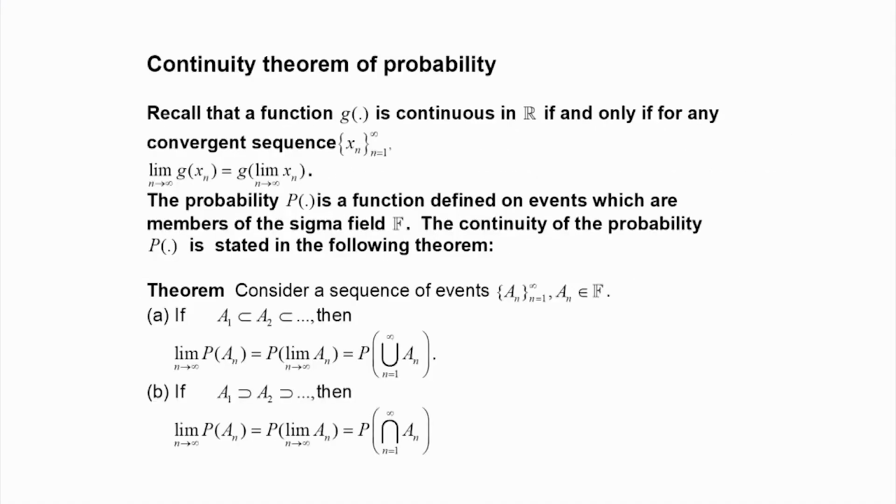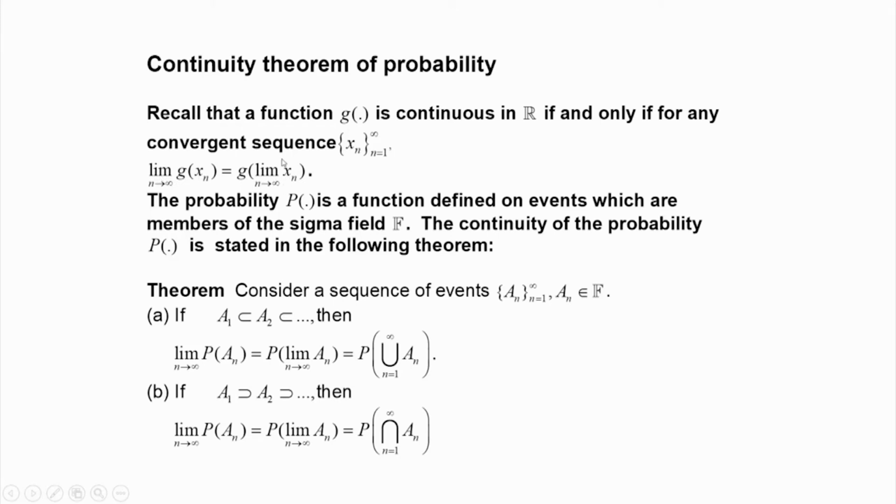Continuity theorem of probability. First, let us discuss what is continuity of a function. Recall that a function g is continuous in R if and only if for any convergent sequence x n, the limit of g of x n as n tends to infinity is the same as the function value g of the limit of x n as n tends to infinity. So, the limiting value of the function is the same as the value of the function at the limiting point.